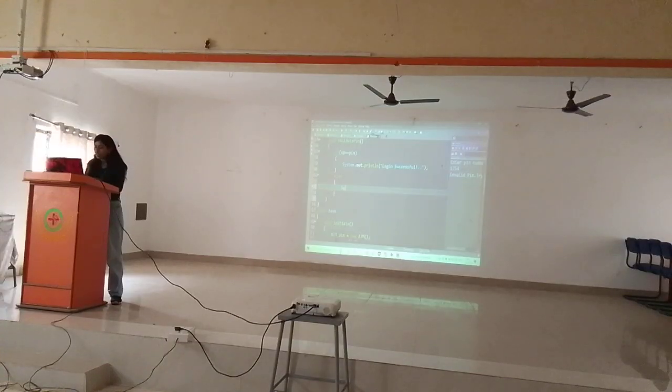Remove this line. The moment you enter the wrong pin, the exception should be created. Exception is a class. How will you create an exception object? What is the name of our exception? Invalid user input exception. Create an object. So I will use user exception. Same thing I will copy paste it. I want to give one reference as well. Any one name, a reference name you can give.